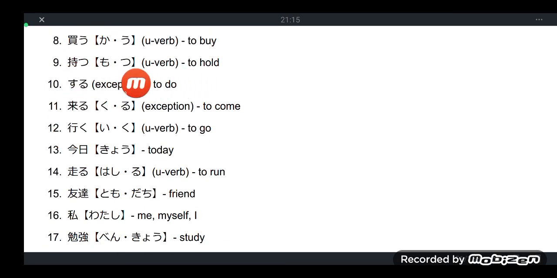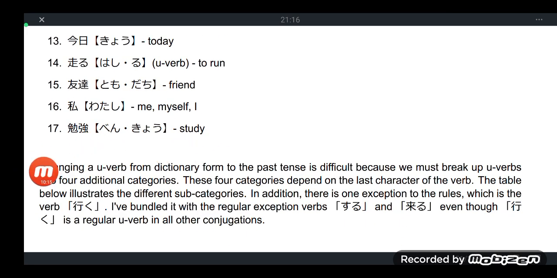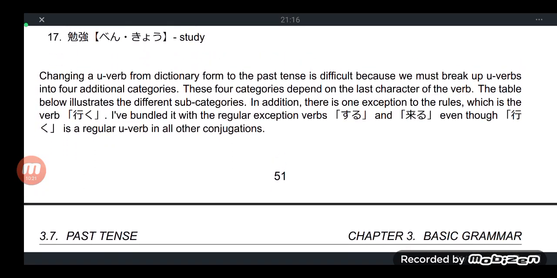Motsu, to hold. Suru, exception word. Kuru, to come. Iku, to go. Kyo, today. Hashiru, although there are a few cases of iru that are not ru verbs but actually u verbs or godan. Hashiru is not ichidan, not a ru verb but actually a u verb or godan. Tomodachi, friend. Watashi, I. Benkyo, study. So this is the more tricky part.